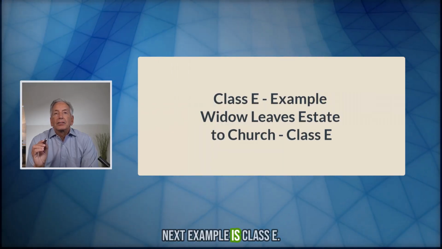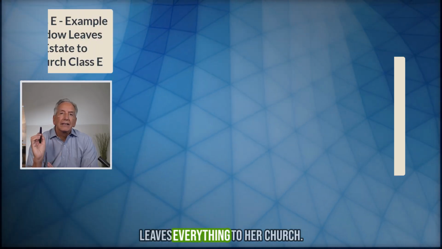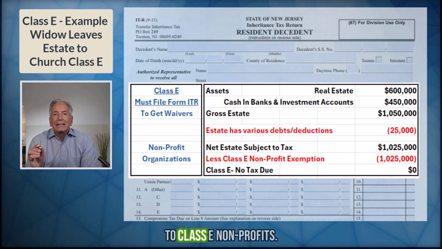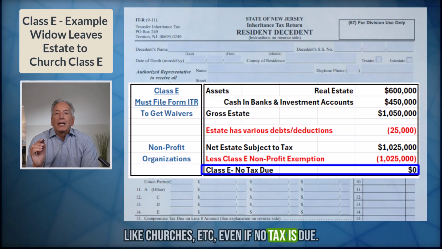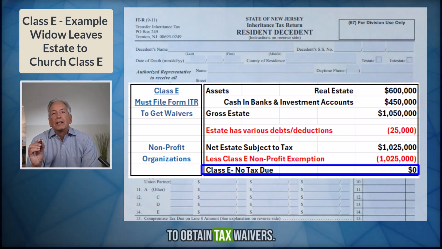Next example is Class E. Widow passes away, has no relatives, leaves everything to her church. If the estate is leaving assets to Class E nonprofits like churches, etc., even if no tax is due, you are still required to file Form ITR to obtain tax waivers.